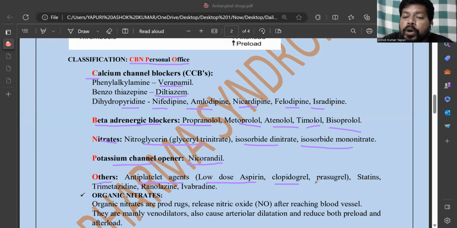And clopidogrel, prasugrel, these are the anti-platelet drugs, especially adenosine receptor blockers. And the statins. Statins are generally used to prevent plaques, to prevent deposits of lipids. And trimetazidine, ranolazine, ivabradine, these are the miscellaneous category of drugs used in the treatment of angina.